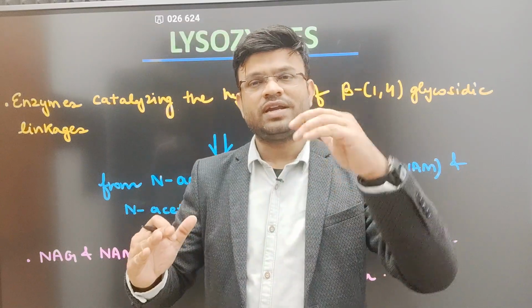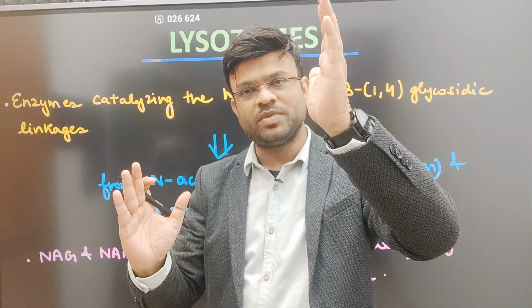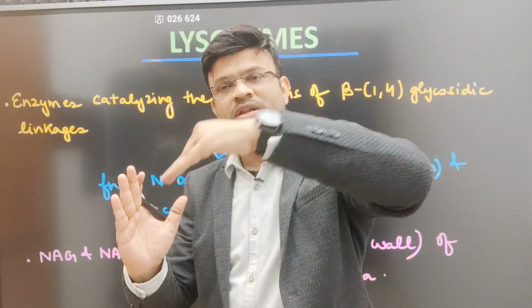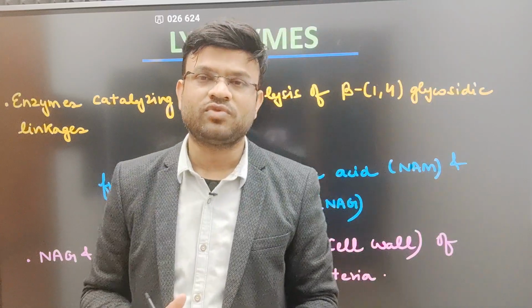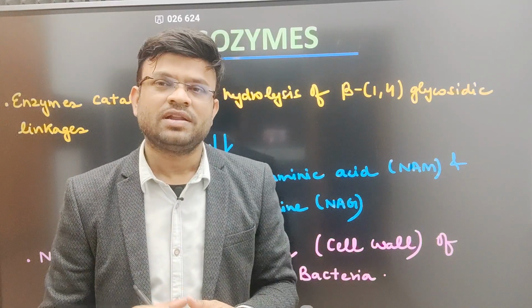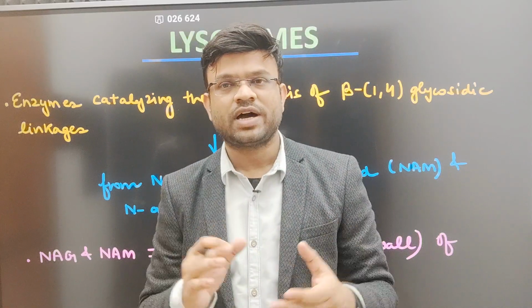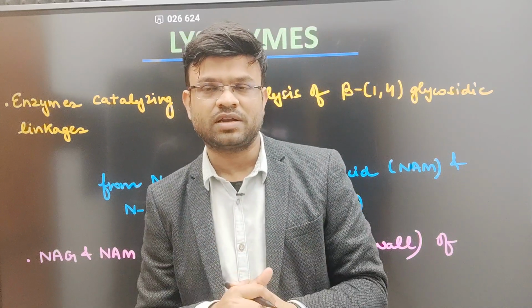So that is the bond, right? 1,4 means the first carbon is forming a bond with the fourth carbon, and this bond is called beta-1,4 glycosidic linkage. And what does lysozyme do? Lysozyme is an enzyme that cleaves off the beta-1,4 glycosidic linkage. So I hope that would be clear in your mind.